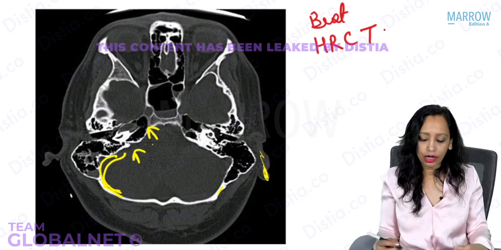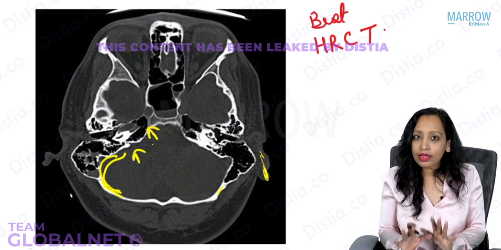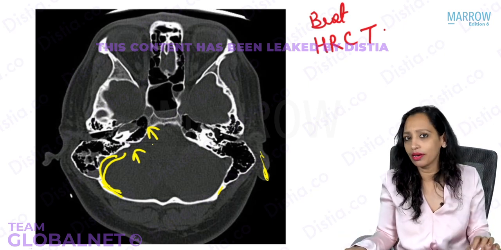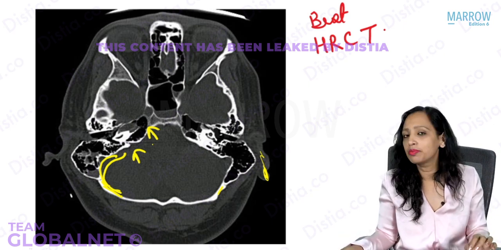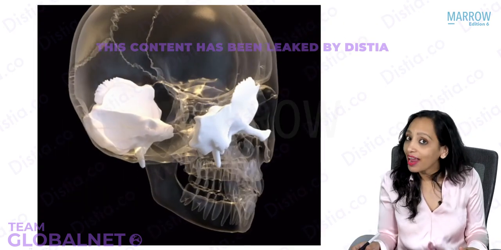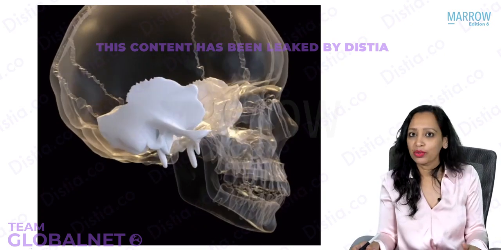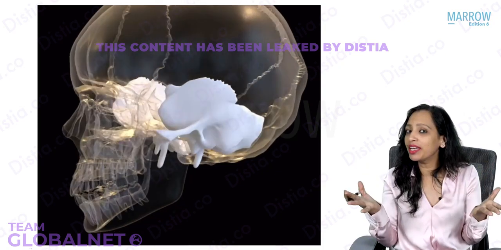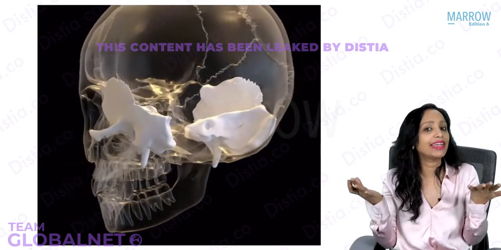Yes, is that clear? So, this is what we need to know in the basics of the ear. And if you have understood this, believe me, the disease of the ear is going to become very, very simple for you. And now when you see this, you know everything: what is present inside it, what is present outside superiorly, what is present outside inferiorly.